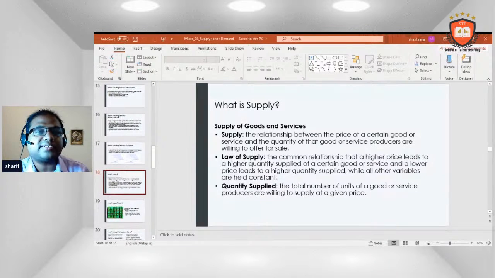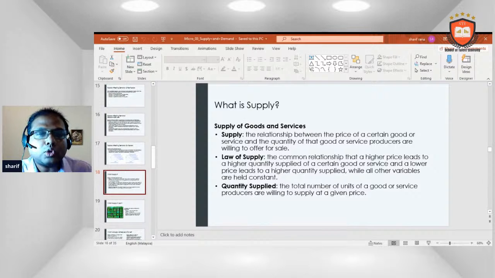Supply of goods or services. Supply is the relationship between the price of a certain good or service and the quantity of that good or service producers are willing to offer for sale. Law of supply: the common relationship that a higher price leads to a higher quantity supplied of a certain good or service, and a lower price leads to a lower quantity supplied, while all other variables are held constant.